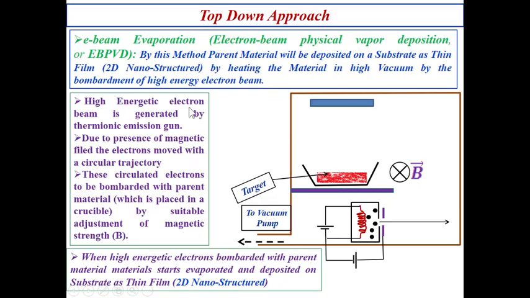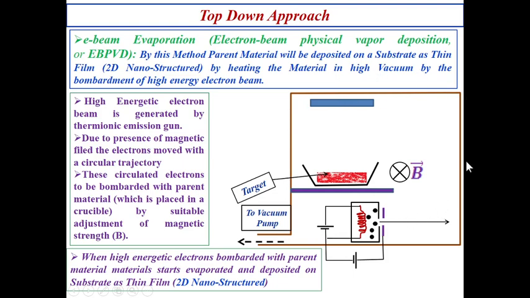Now we have to discuss the e-beam evaporation technique. By this method, the parent material, or target, is deposited on the substrate as a thin film or 2D nanostructure by heating the material in high vacuum.